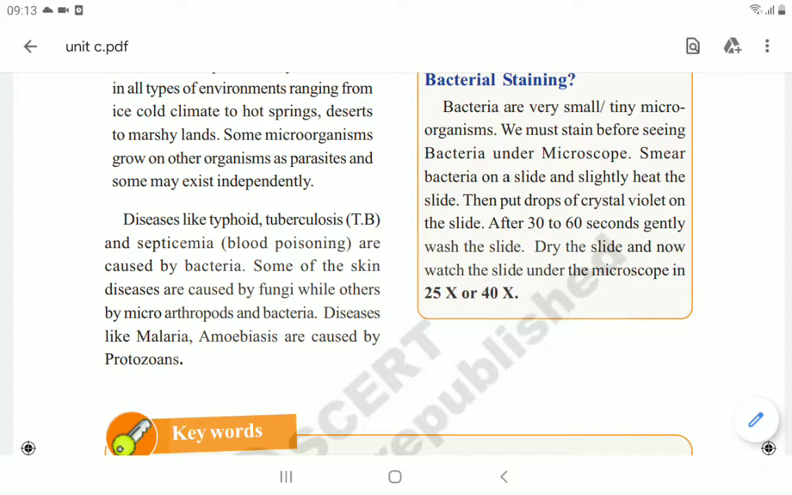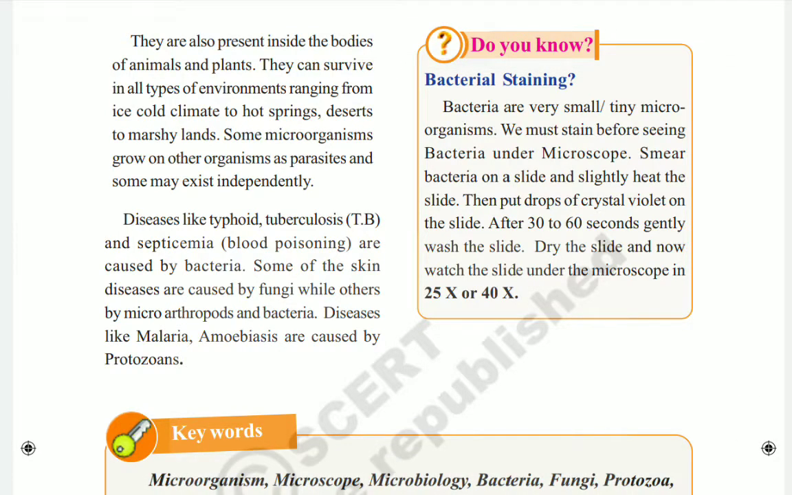Bacteria are very small or tiny microorganisms. We must stain them before seeing bacteria under a microscope. Smear the bacteria on a slide and slightly heat it, then put drops of crystal violet on the slide. After 30 to 60 seconds, gently wash the slide, dry it, and now watch the slide under the microscope at 25x or 40x.